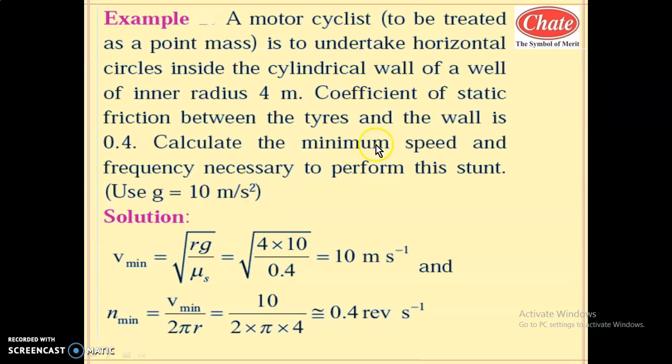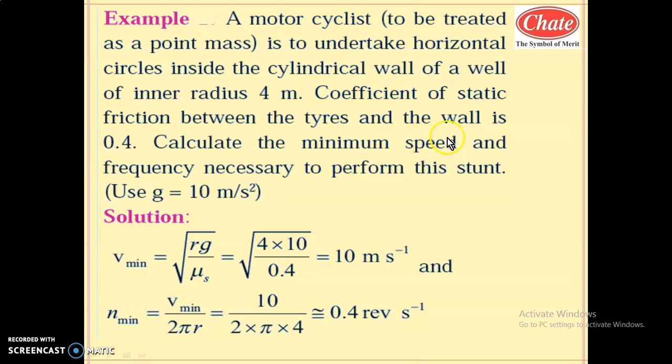Once you have the speed, you can calculate the frequency with the modification we studied in the coin disk case: v equal to r omega, then omega equal to 2 pi n, or by another equation, like shown in the solution. Here the formula for well of death is minimum speed v minimum equal to under root of Rg by mu s. Here R is 4 meter, g is 10 and mu s is 0.4. So 4 gets cancelled, it will be square root of 10 by 0.1, which means square root of 100, and square root of 100 is 10. So v minimum is 10 meter per second.